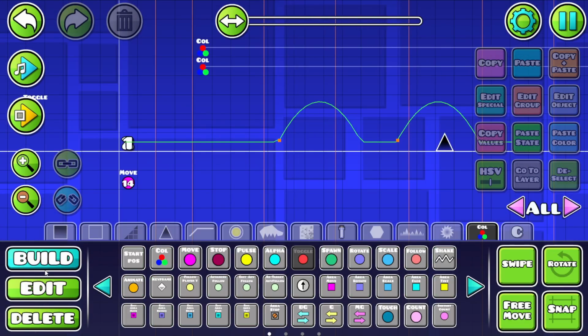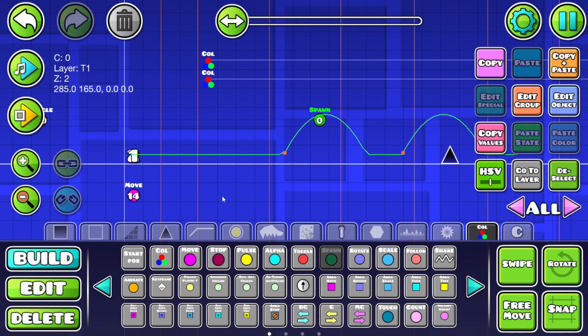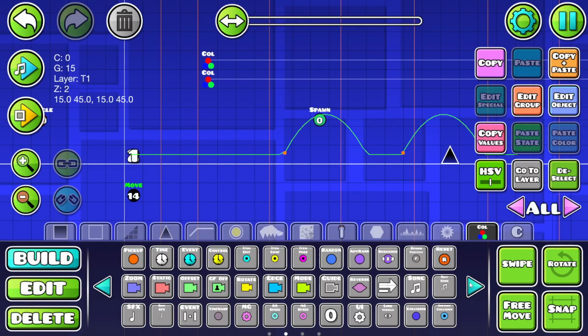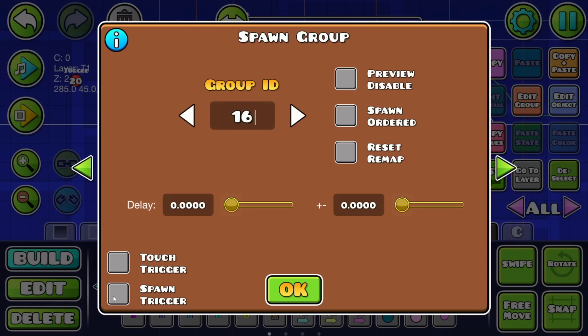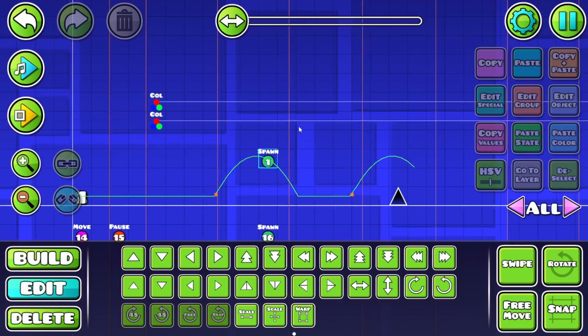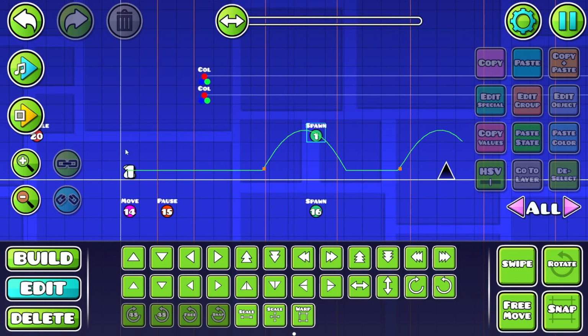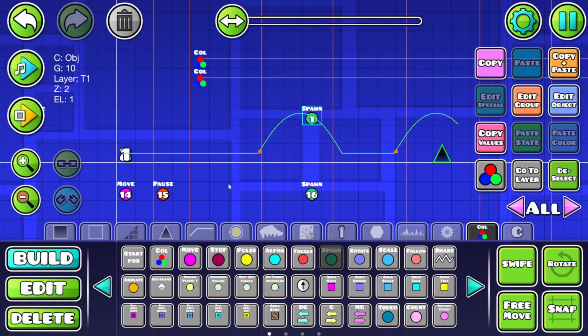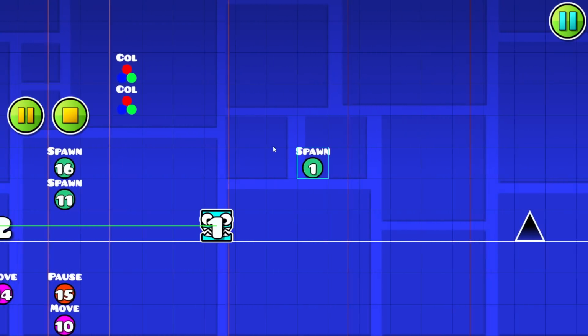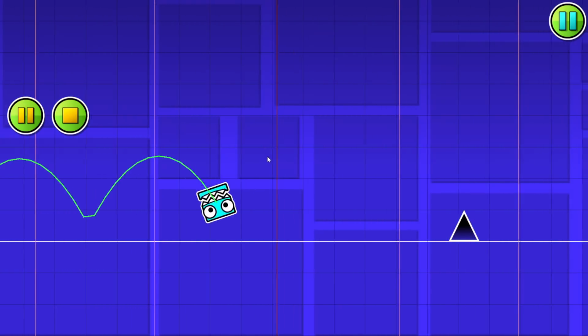So then what we want to do is when we swap, we want the move trigger here to pause. So we'll be toggling group 16. Lovely. So now that'll stop. And then we want the entire level to start following the player. Perfect. That works great.